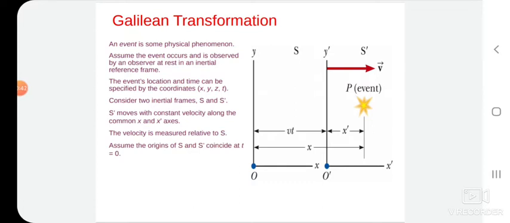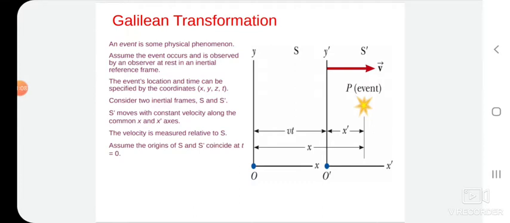In physics, a Galilean transformation is between the coordinates of two reference frames which differ only by constant relative motion within the constraints of Newtonian physics. Let us consider two frames of reference, S and S prime.